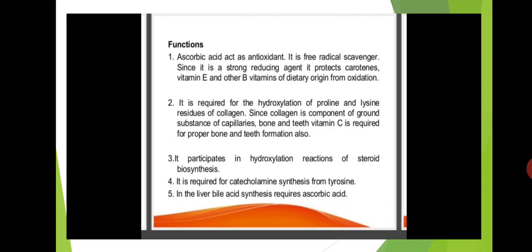In the liver, bile acid synthesis requires ascorbic acid. In our liver, bile acids are synthesized, and in that synthesis also vitamin C is required.